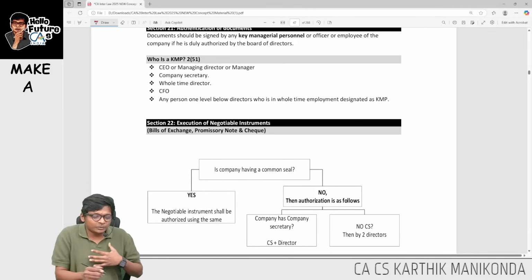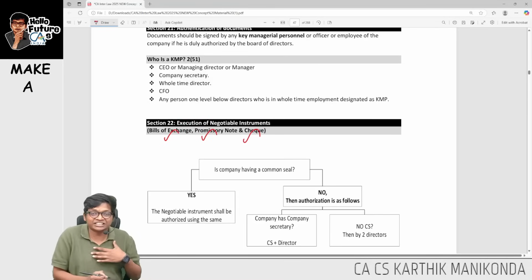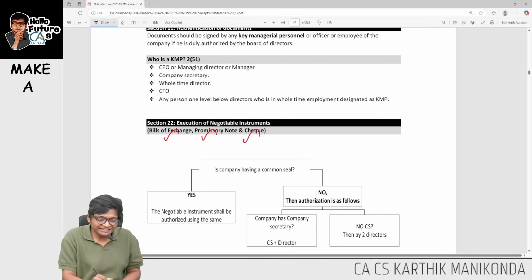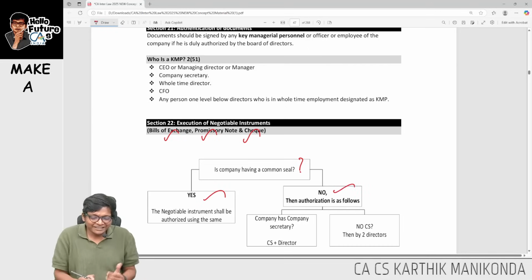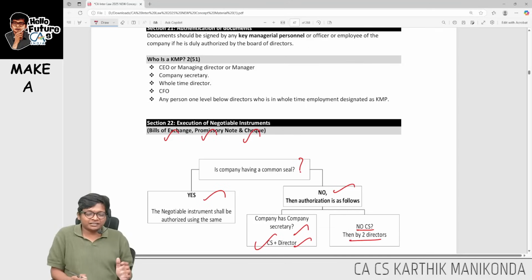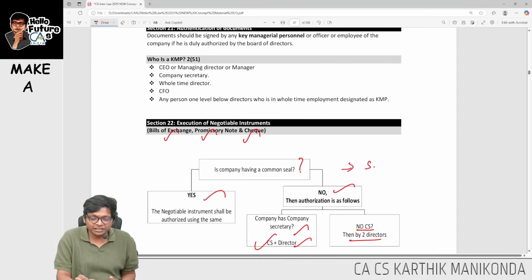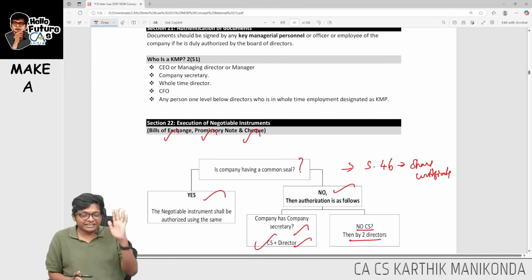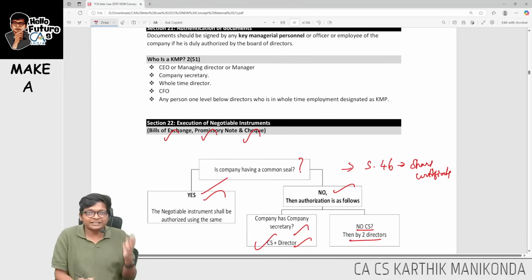Every company has negotiable instruments like bill of exchange, promissory note and cheque. Who will sign this? If the company has a common seal, then the common seal will be used. Sir, if the company is not having a common seal, then the company secretary plus a director will sign it, guys. Sir, if there is no CS also, then 2 directors. The same thing is also there in section number 46, where we talk about share certificate, which will also be signed by the same people. Simple: common seal, use common seal. Not there, CS plus director. No CS, 2 directors, that's it.